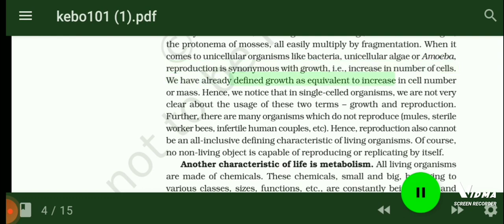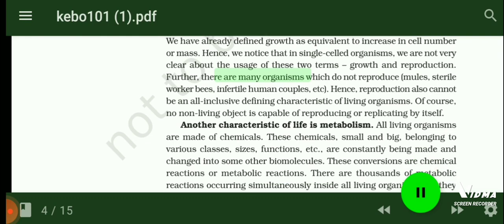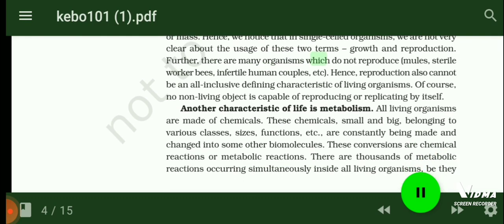Hence, we notice that in single-celled organisms, we are not very clear about the usage of these two terms, growth and reproduction. Further, there are many organisms which do not reproduce: mules, sterile worker bees, infertile human couples, etc. Hence, reproduction also cannot be an all-inclusive defining characteristic of living organisms. Of course, no non-living object is capable of reproducing or replicating by itself.